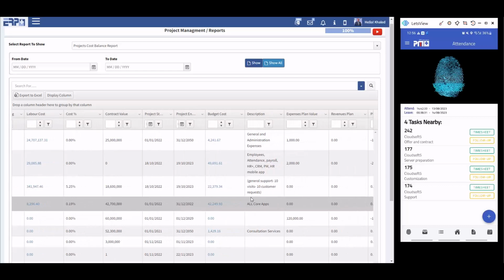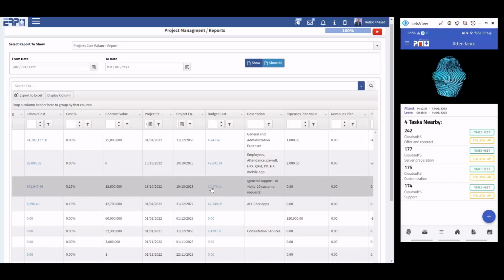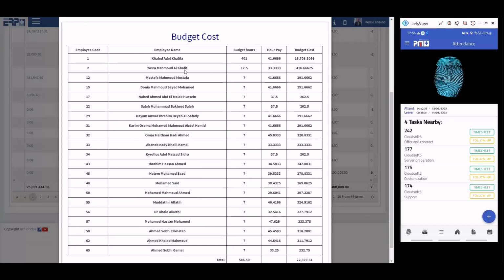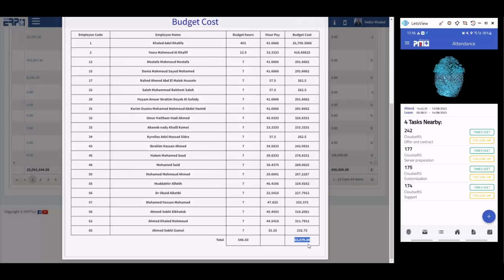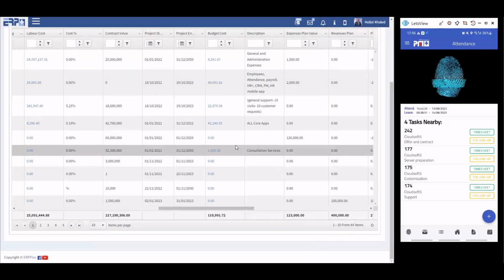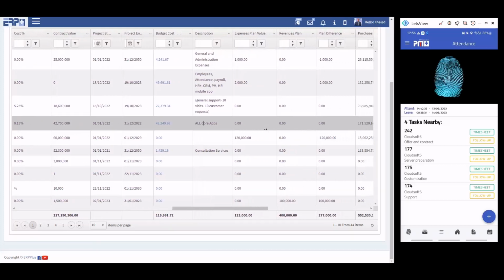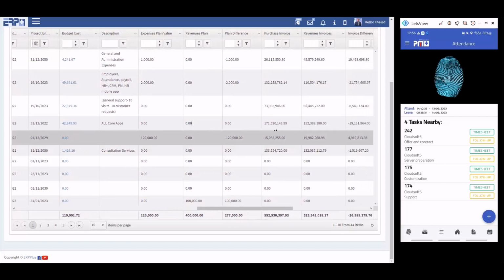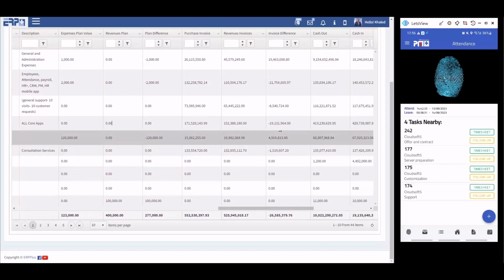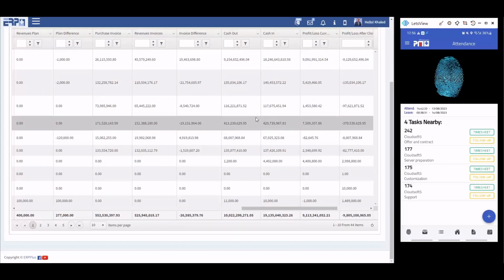And we have the budget cost here, which is the assigned working hours times the hour rate for each staff member. These are the remaining tasks still assigned to that person, and I need to calculate what the budget should be for the remaining tasks. It's automatically calculated here. This is the expenses plan. At the start of each project, we should have a plan for budget hours, budget revenues, plan versus accrual, and finally cash in and cash out.